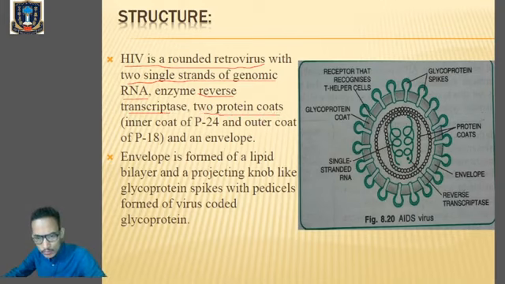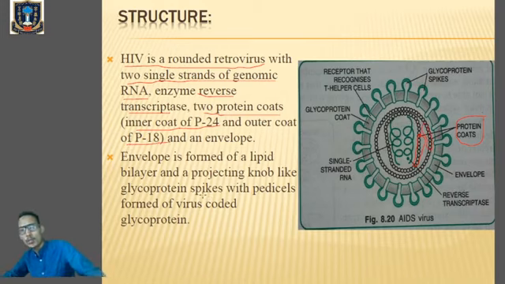Can you see these round structures over here? These round structures are the protein coats. This is the inner protein coat and this is the outer protein coat. The inner protein coat is called P24, and this outer protein coat is called P18.